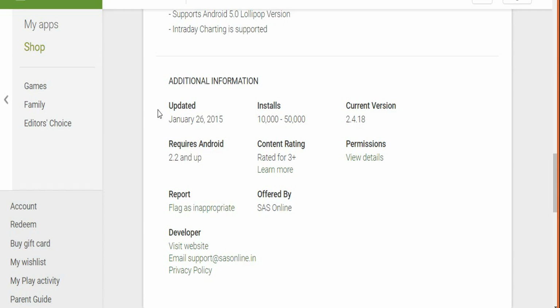The fonts used in this application are also very small, so making the overall user experience and user design pretty clumsy. So we will not recommend you to use this mobile application for your trading. They might have other trading platforms, but when it comes to mobile application, SAS Online really goes down the barrel. Now let's talk about SMC Mobi Trade, which is the mobile app of SMC Global Online.